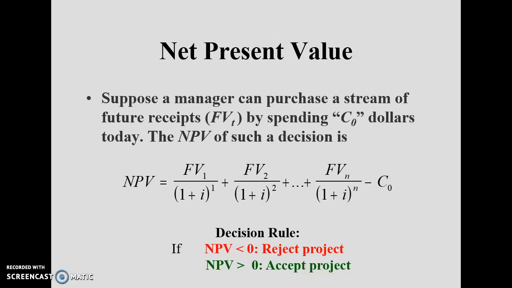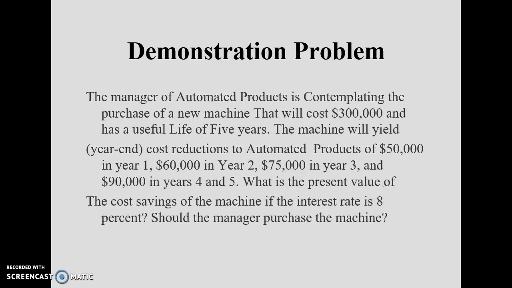The NPV rule is that if the net present value is less than 0, we should reject the project because the future value is not going to exceed the present cost. If the net present value is greater than 0, then we have to accept the project. For example, a manager of an automated project is contemplating the purchase of a new machine that will cost about $300,000 and has a useful lifespan of 5 years. So N is equal to 5. The machine will yield year-end cost reductions of $50,000 in year 1, $60,000 in year 2, $75,000 in year 3, and $90,000 in years 4 and 5.